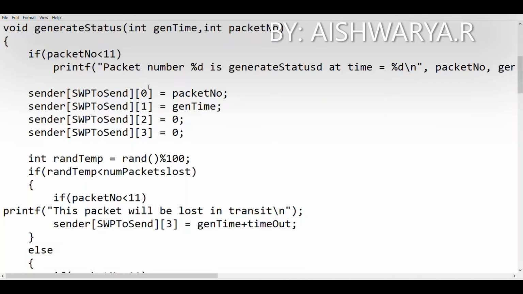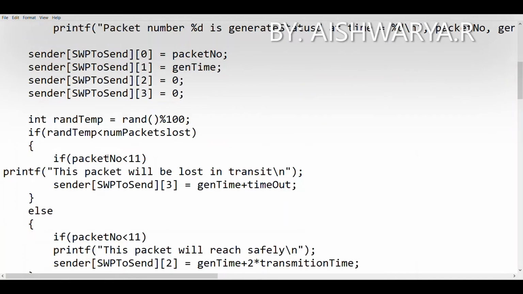Here if you take those 4 columns where we store the information, at the 0th index we store the packet number, at 1 the generation time, and 2 and 3 are first initialized to 0. Then here we have a variable that is called rantemp. The rantemp basically stores the packet number. Here randomly any packet will be lost during the transit, and this variable will store the packet number that is being lost. Because we randomly take the value, we'll use the rand function which generates any random value, and then that value mod 100 will be stored in rantemp.